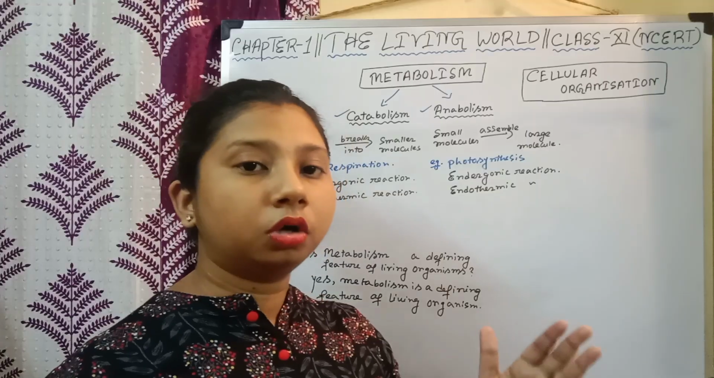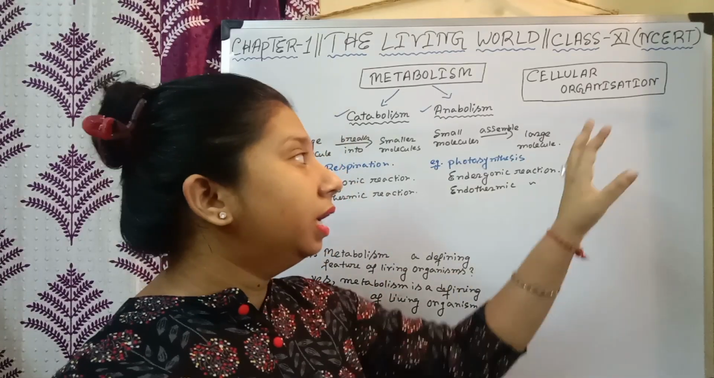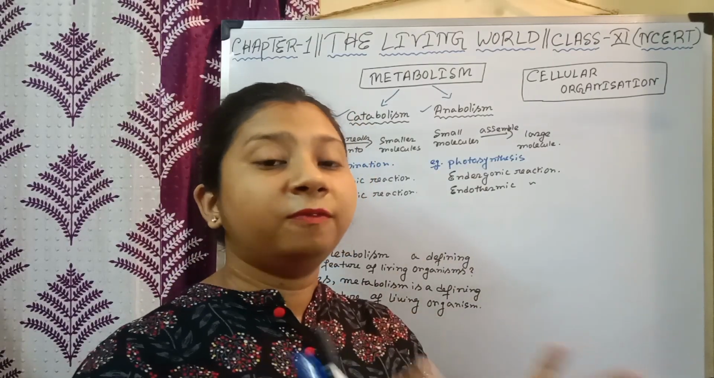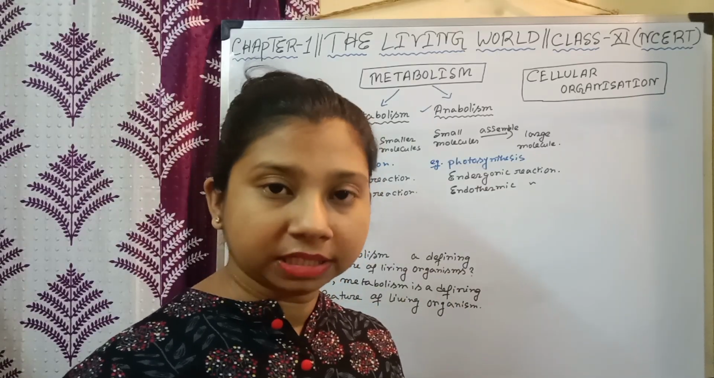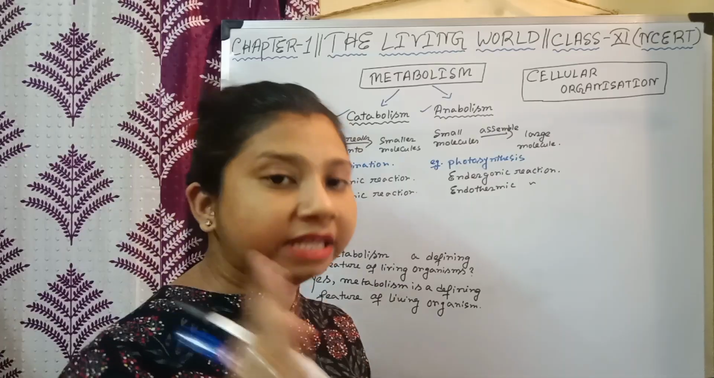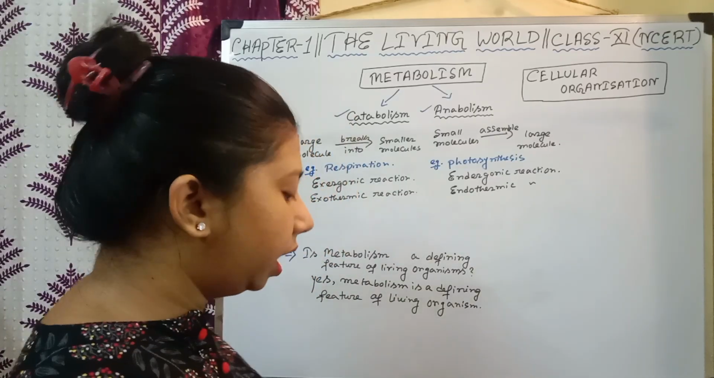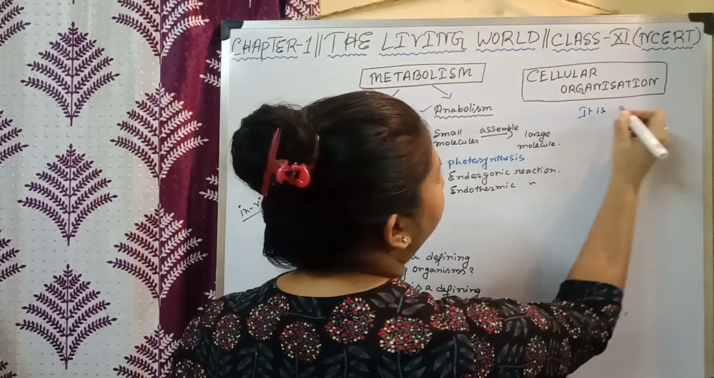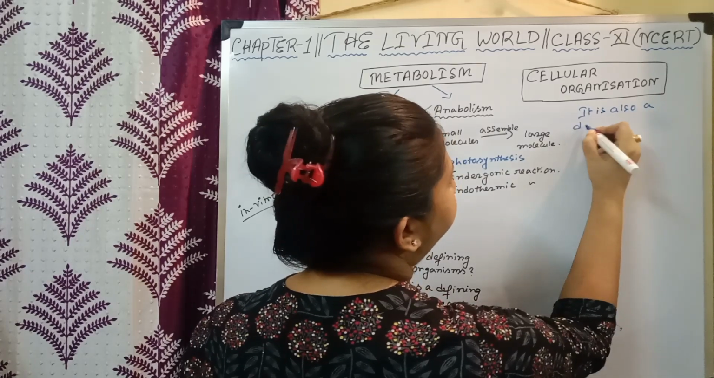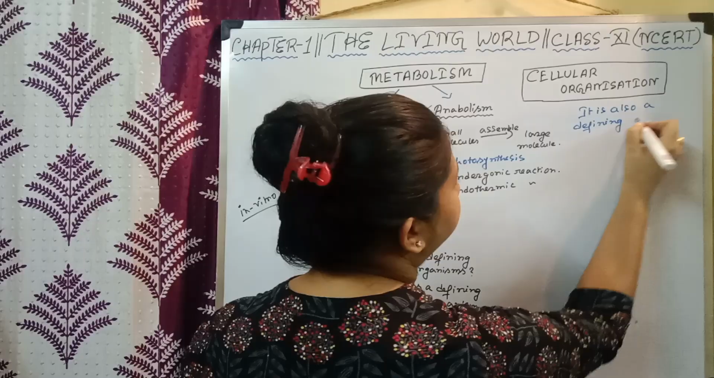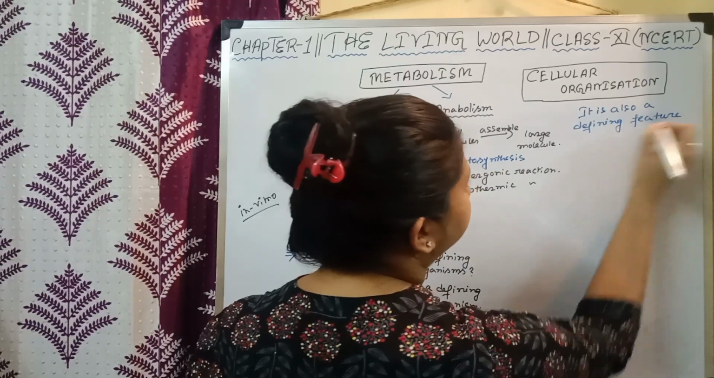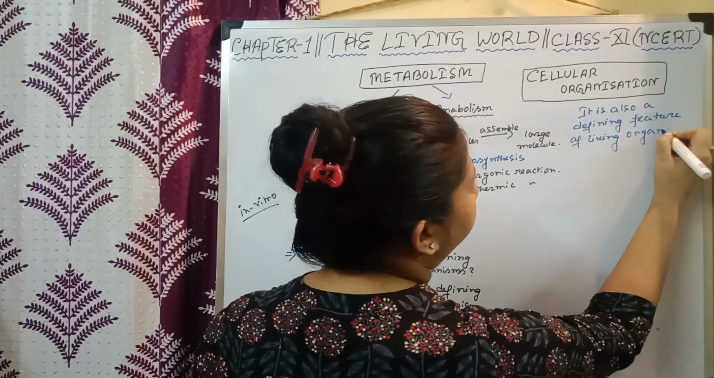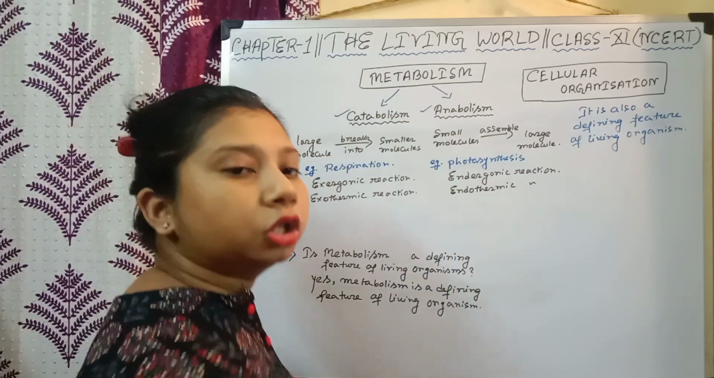So from this also we can tell that cellular organization, or presence of cell, can be found in all living organisms without any exceptions, and no non-living organisms exhibit presence of cell. Okay, so cellular organization is also a defining feature of living organism. Okay, so this is all for today.